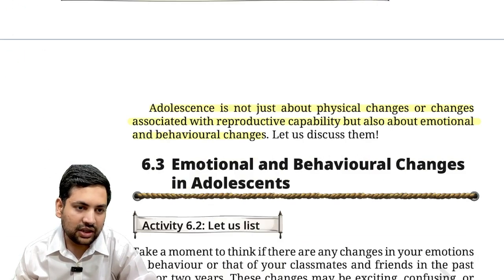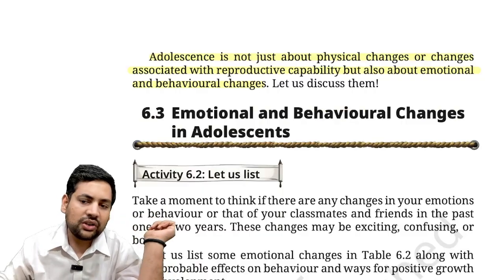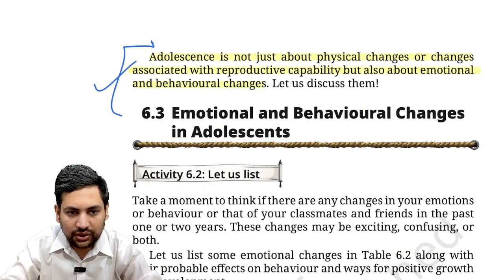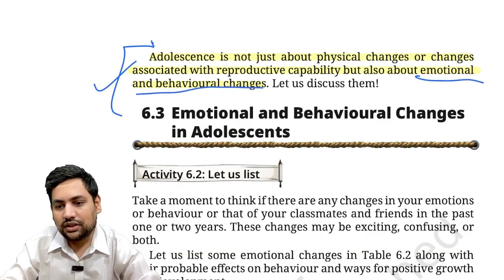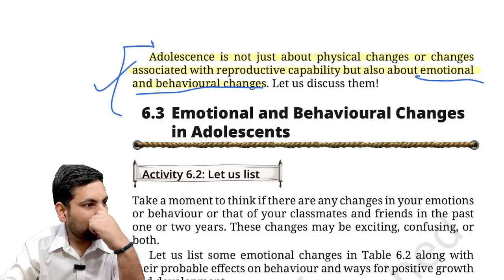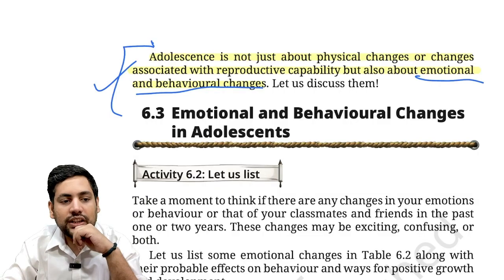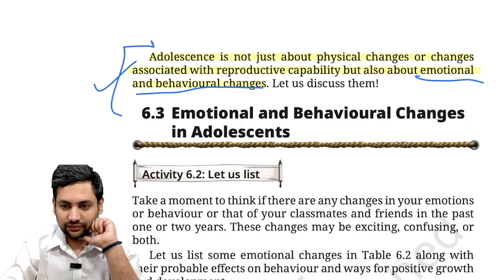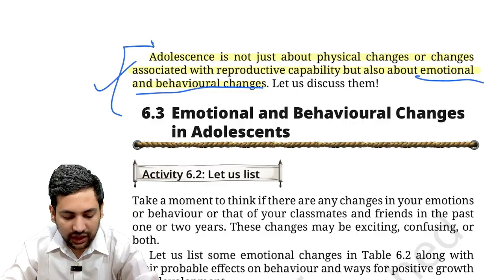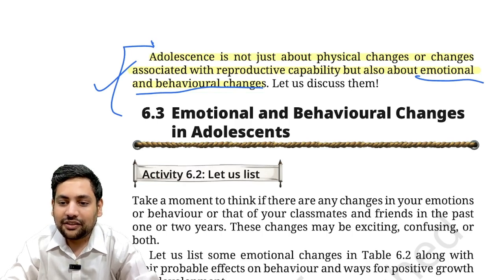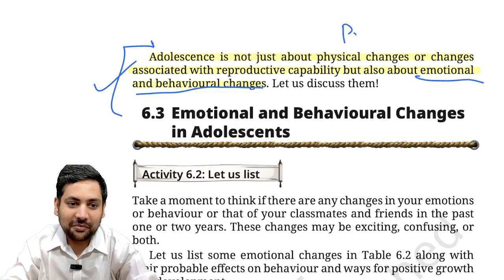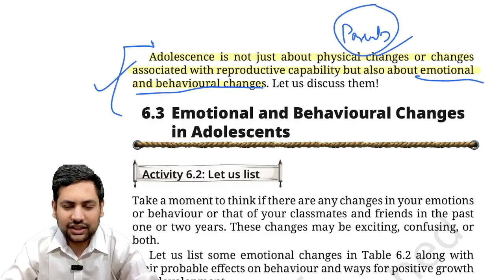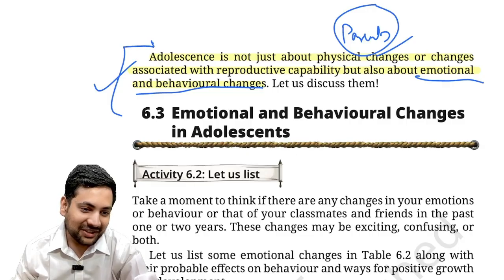Now you all know this. Then it talks about how adolescence is not just about reproductive capability changes. It is also about a lot of behavioral and emotional changes. You will study in society subjects that the relation between an adolescent and their parents changes drastically during this period. The child starts thinking that now he should be deciding for himself, and the parent still looks at him like he's a baby, where everything should be decided by the parent. So there is a tussle, all that goes on, that you can read in society.